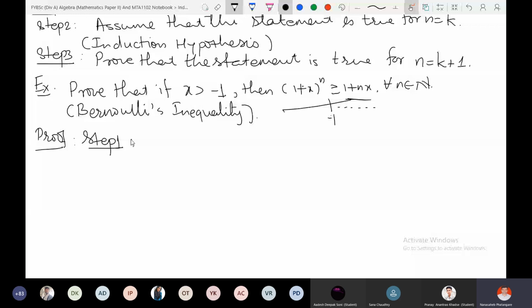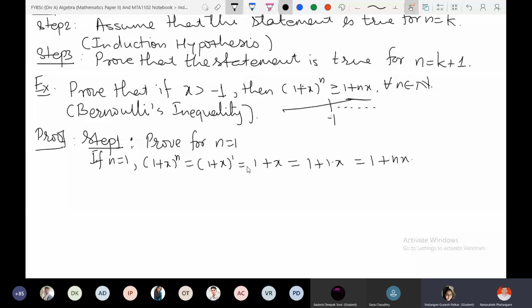So what is the first step? Prove for n equal to 1. Right. So if n is equal to 1, what is the left hand side of the statement? 1 plus x raised to 1, so it is simply 1 plus x, right? And the right side is 1 plus 1 times x, but n is 1 in this case, so 1 plus nx. It is exactly equal.